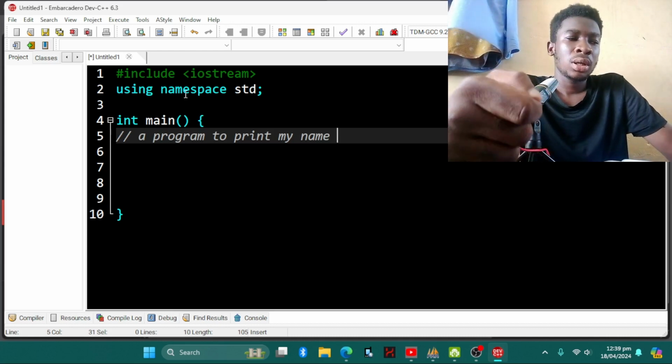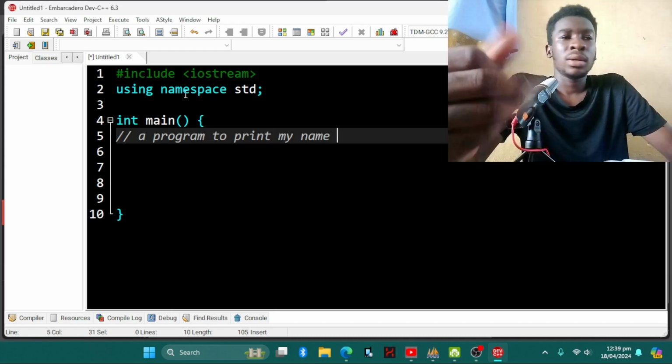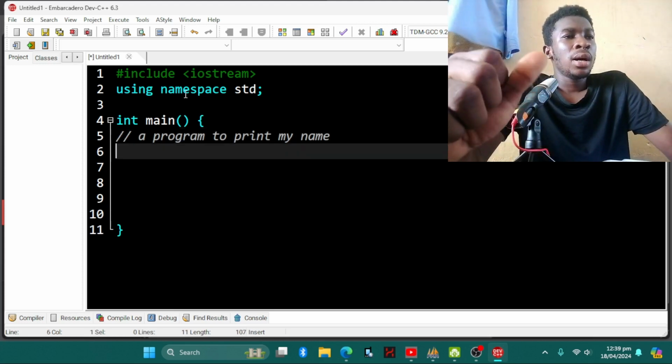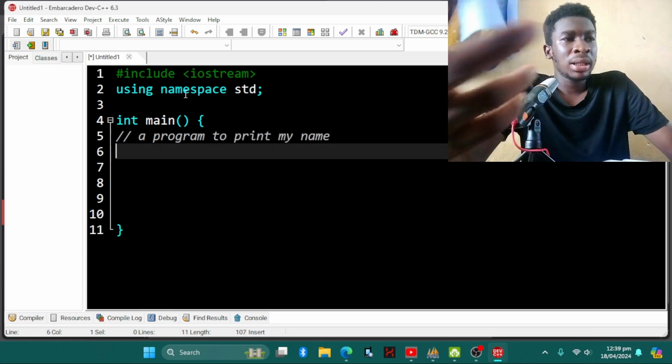Security wise it's not good, but for good coding practices too it's good. So I'll tell you that one later. And then we can come to next. So we are going to write a code that will print out our name.